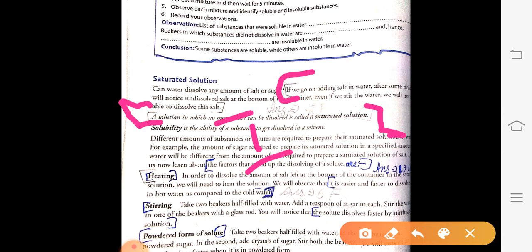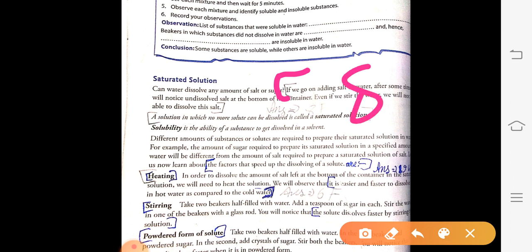And in the second part you will write, if we go on adding, you will start from here. If we go on adding salt in water, after some time we will notice undissolved salt at the bottom of the container. If we stir the water, we will not be able to dissolve it. So in this way we can prepare a saturated solution. Got this? Next, this is answer number 8. Next,